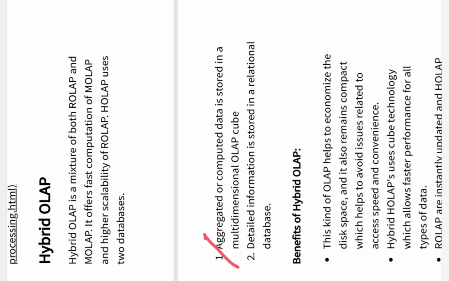The aggregated and computed data is stored in a multidimensional OLAP, and the detailing will be done by using the relational databases, the RDBMS, and that will get stored in the relational databases. Means two types of databases I am going to use. The first one will be the multidimensional databases, which will be handled by MOLAP, and the relational databases will be handled by ROLAP. Okay, so these are the advantages of this hybrid OLAP.